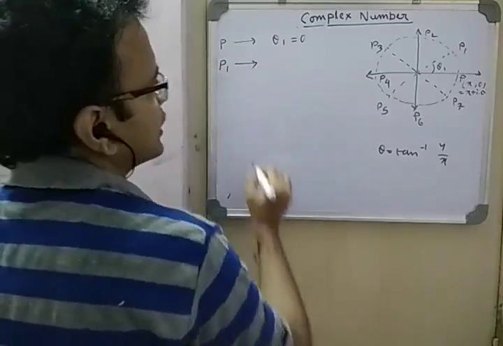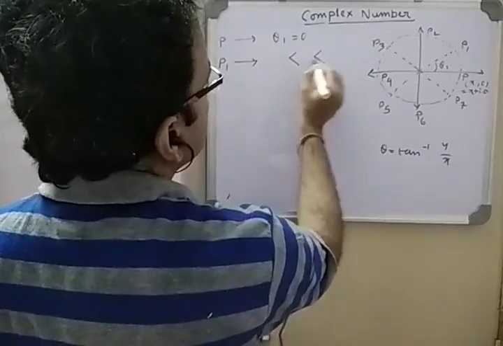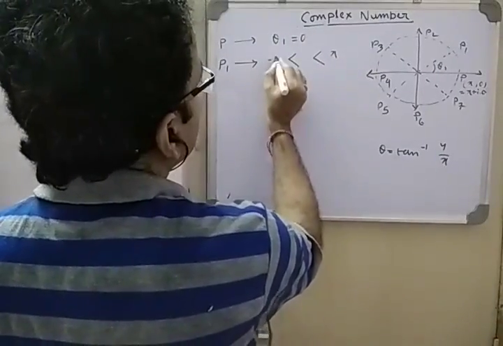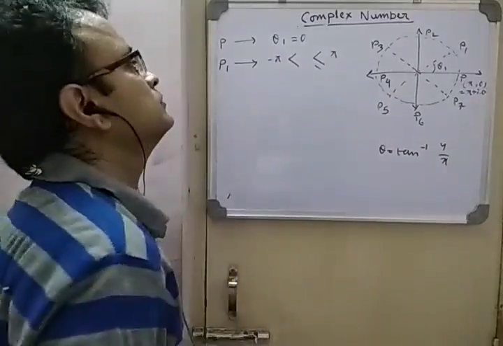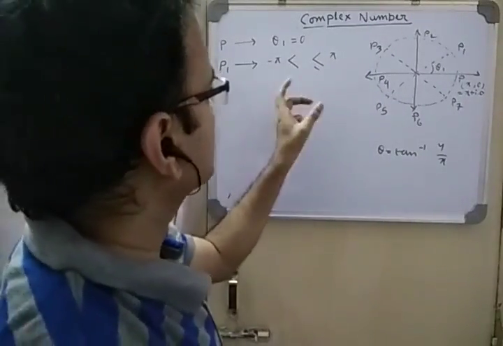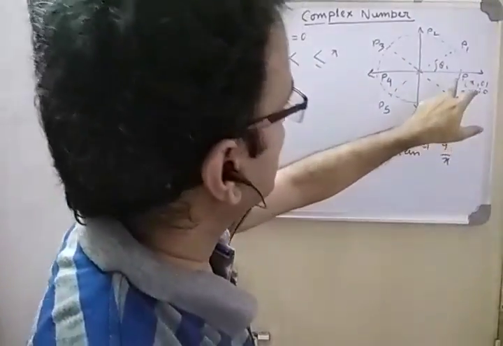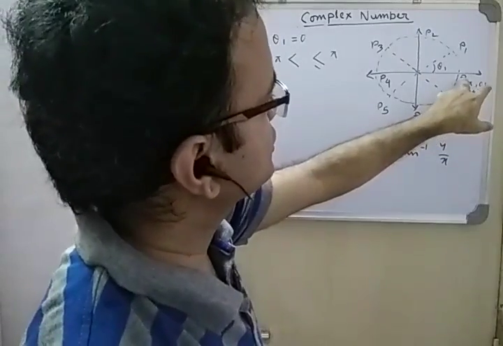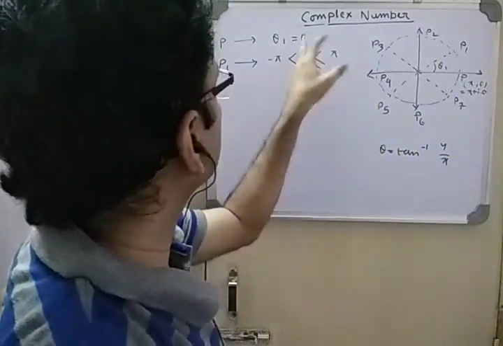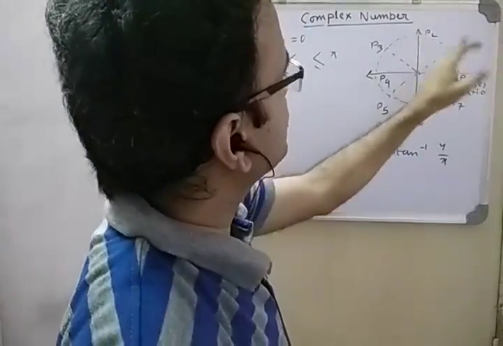P1 is in the first quadrant, sorry. We know that the principal value, the principal amplitude or principal argument, the range is pi to minus pi. But it is in the first quadrant, and I am not considering P here, because for P I have seen the special case. I am looking within P and P2, where P1 is.